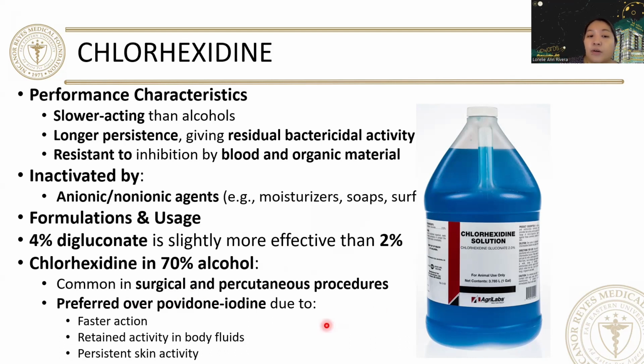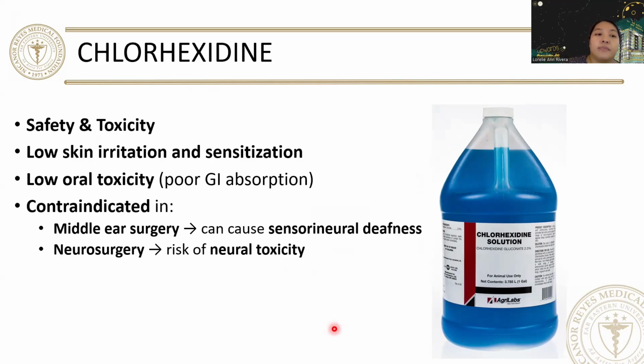And this is preferred over your usual povidone iodine due to faster action, retained activity in body fluids, and persistent skin activity. It has low skin irritation and sensitization. It has a low oral toxicity. It is contraindicated in middle ear surgery because it can cause sensorineural deafness, and in neurosurgery because it carries a risk of neurotoxicity.